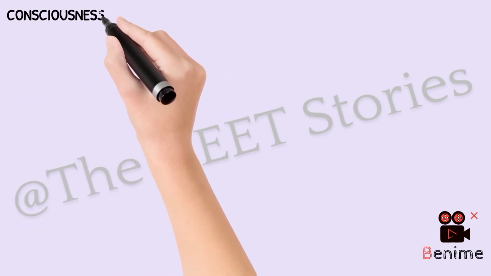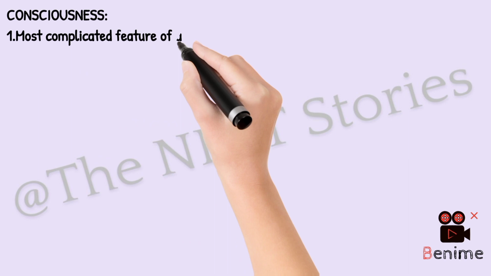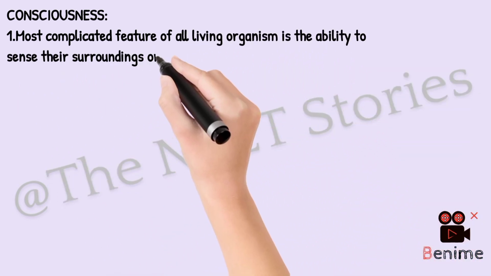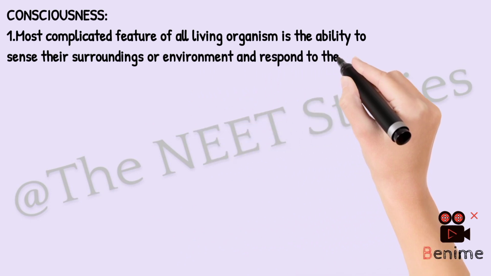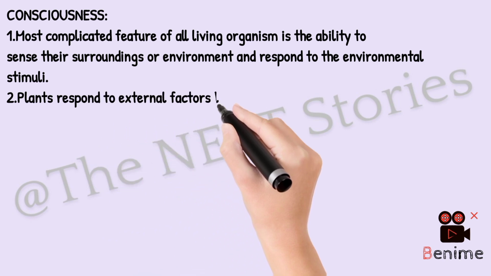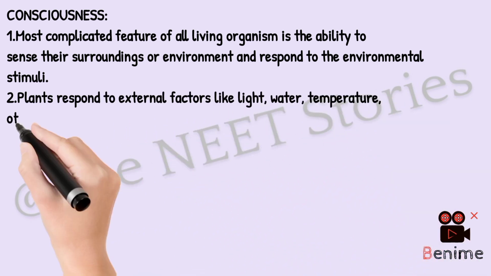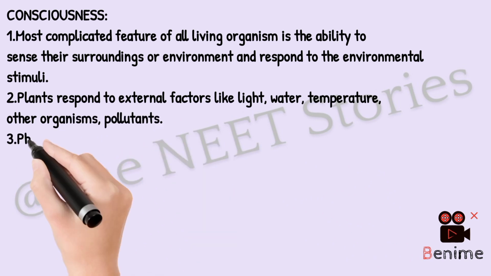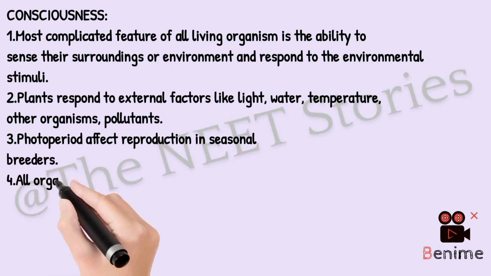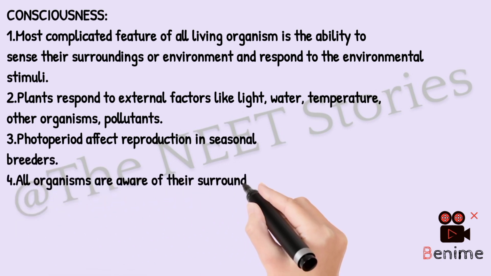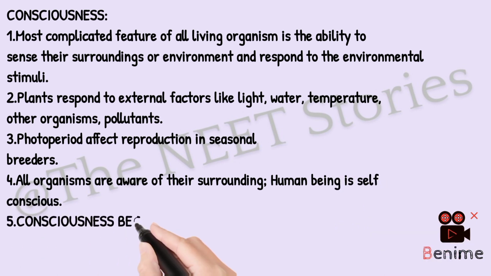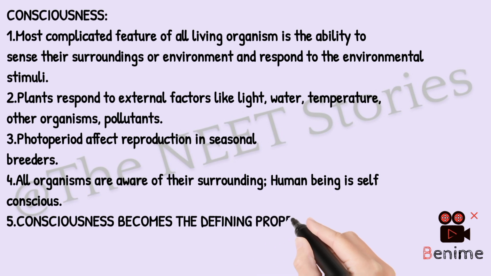The most complicated feature of all living organisms is consciousness. Consciousness means the ability to sense their surroundings or environment and respond to it. Plants respond to external factors like light, water, temperature. In other organisms, pollutants and photoperiod affect the reproduction, as in seasonal breeders. All organisms are aware of their surroundings. As we know, human beings are self-conscious. Because all living organisms can sense and can respond, consciousness becomes the defining property of living organisms.